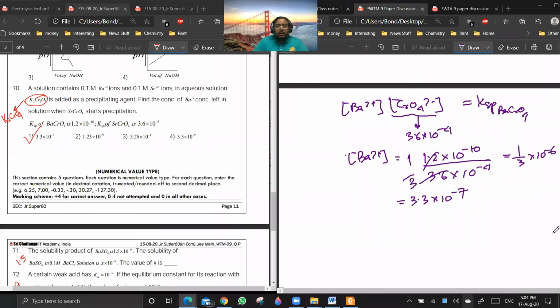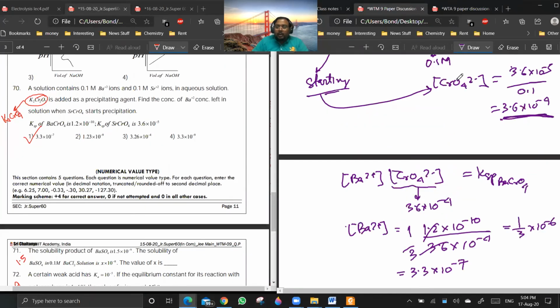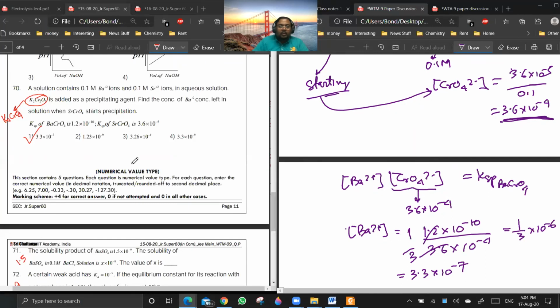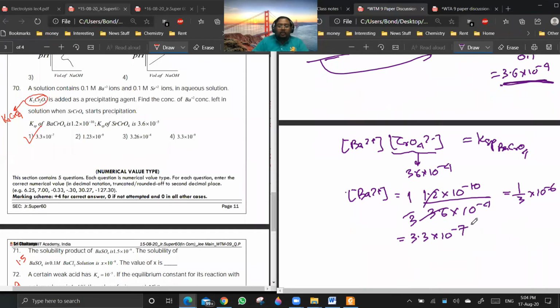Are you getting my point? So you see, initially it was 0.1 molar barium 2+. But the moment you increase the chromate ion concentration, most of the barium was precipitated. So what is left is a very minute quantity, like 10 power minus 7.